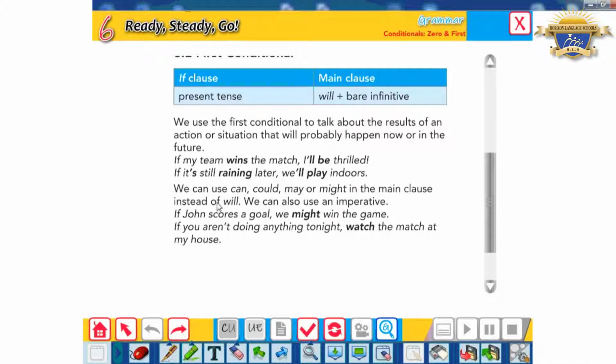And one more thing in this kind, I mean in the first conditional: I can also use the imperative form. Like the last example here: if you aren't doing anything tonight, watch the match at my house. One more example: if you want to be the first, study hard. If you want to be respected, come earlier. So I can use the imperative form in the first conditional.